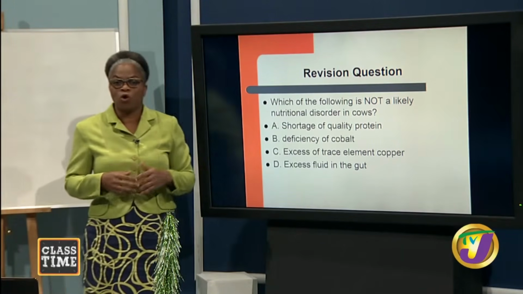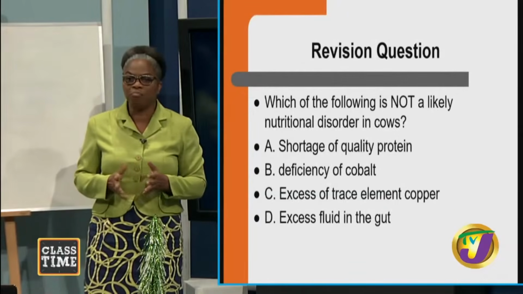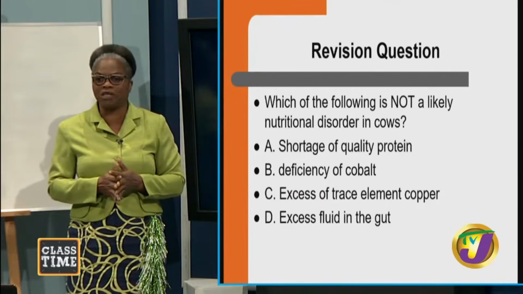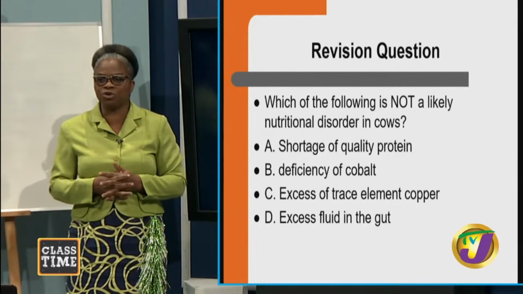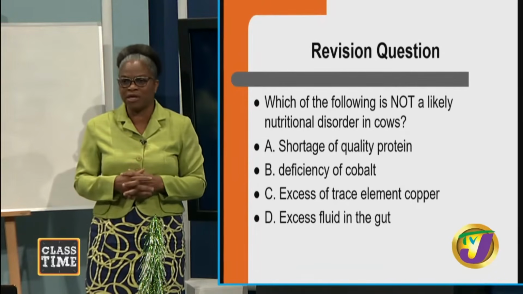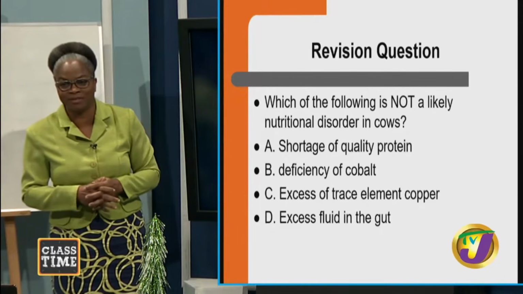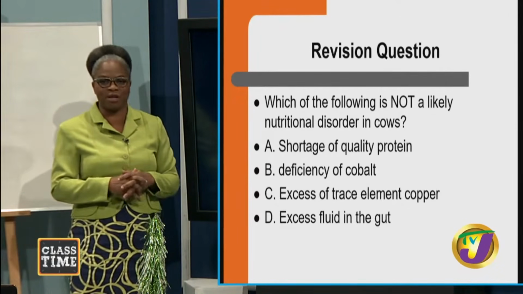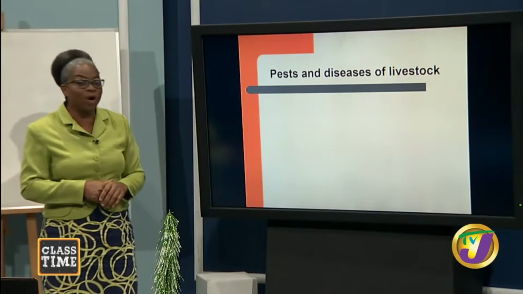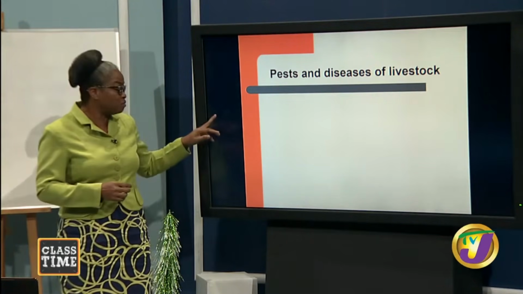Next question. Which of the following is not likely a nutritional disorder in cows? A, shortage of quality protein. B, deficiency of cobalt. C, excess of trace element copper. And D, excess fluid in the gut. And I know that you're coming along. And so the answer for this question is D, excess fluid in the gut. Good? So we are moving on now, students, to look at pests and diseases of livestock.